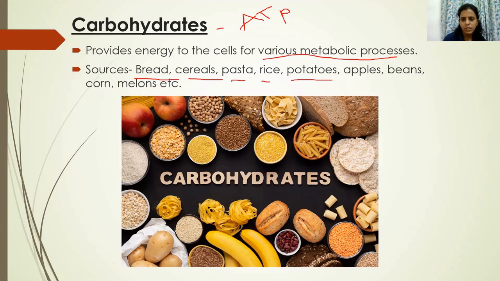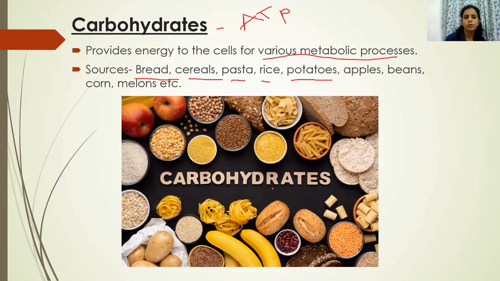So it's given in the picture here: you have oats, bread, pasta. Then you have cereals and pulses, and this is your oats. Then you have potato, bananas, kidney beans. These are different types of pulses. So all these are rich in carbohydrates.